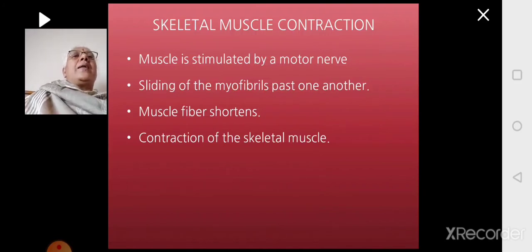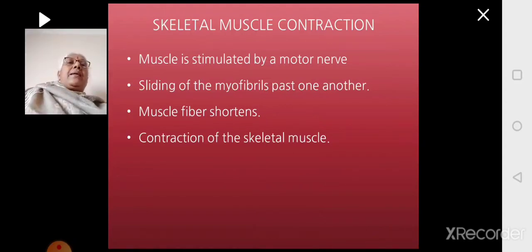Then the actin and myosin will slide one over the other. When the actin and myosin slide one over the other, the muscle fiber will become short. When the muscle fiber shortens, it brings about contraction of the skeletal muscle and the movement of the skeletal muscle.